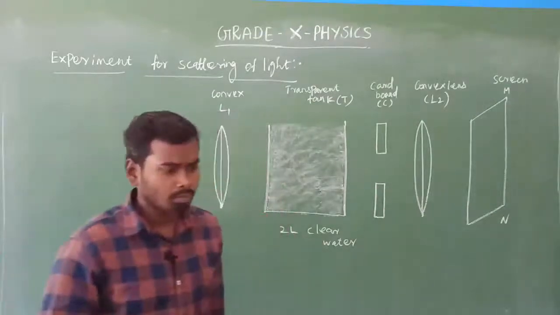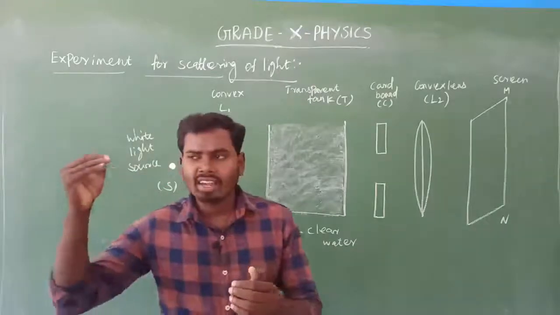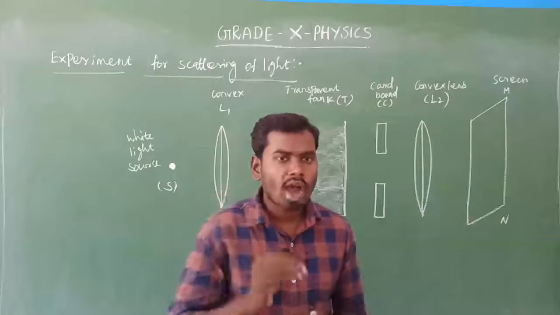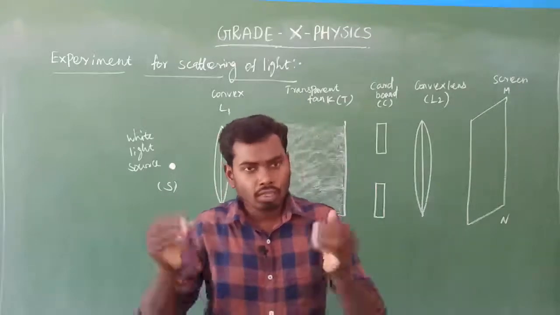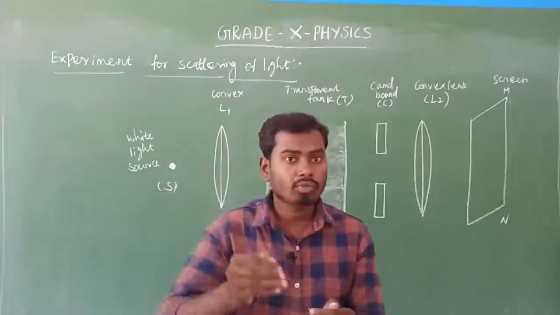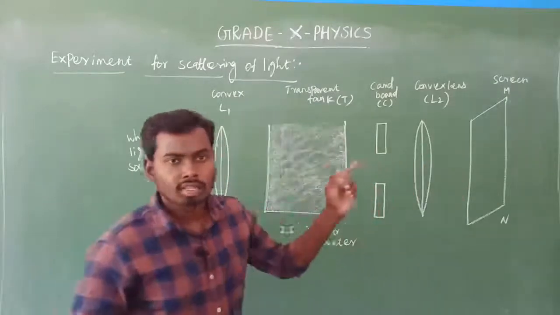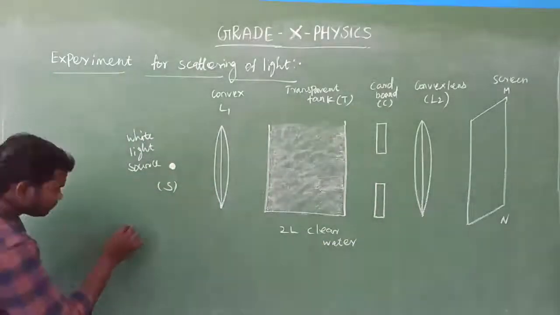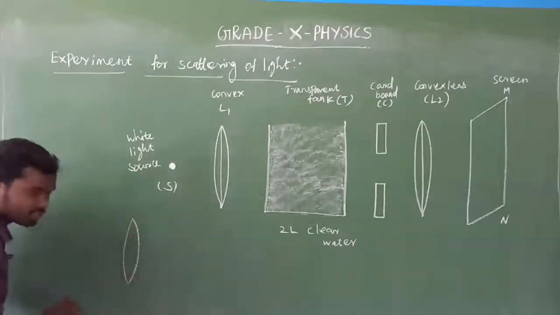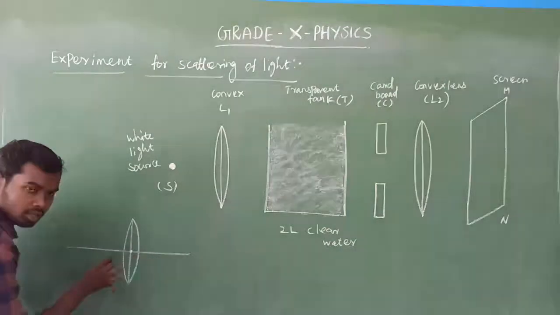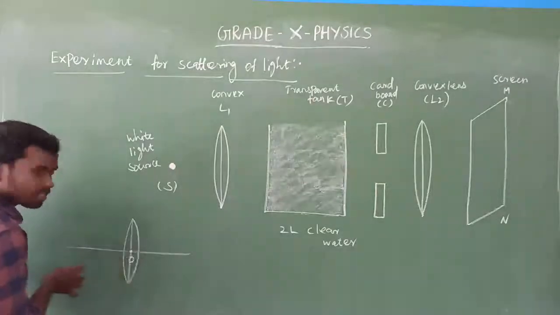Already we know, whenever the light rays are parallel to the principal axis of the lens, where will all the light rays focus after refraction, which means converge at a single point? That is the focus. Okay, look at here. I'll draw here. Consider this is the convex lens, and this is the center of the lens O. Then what is this? Principal axis.